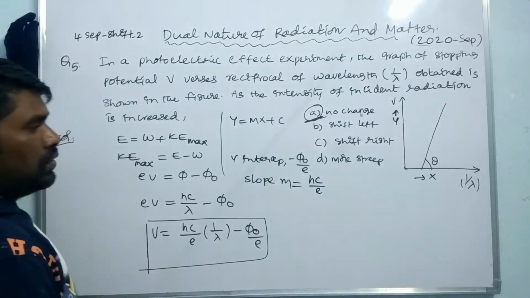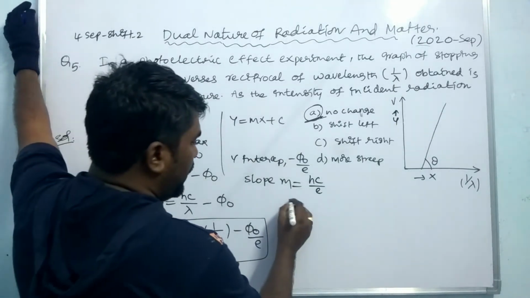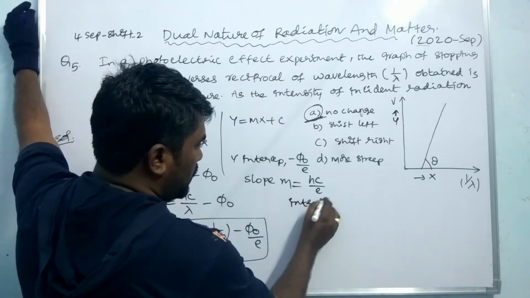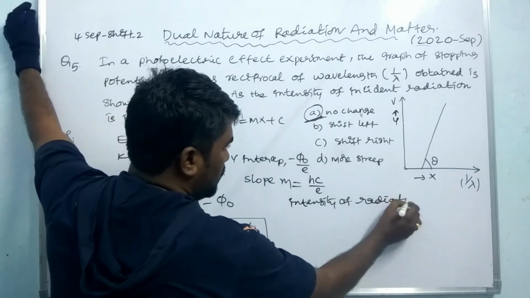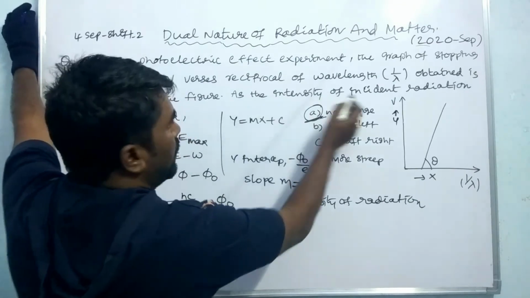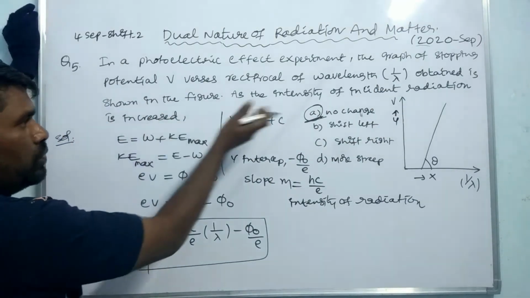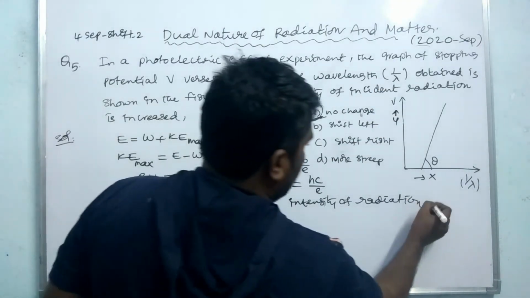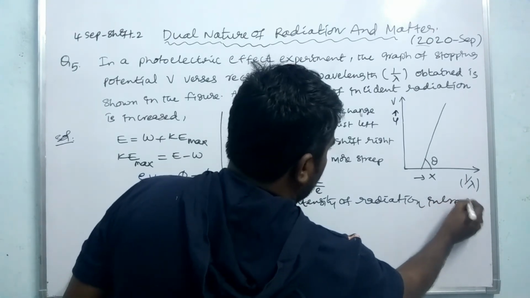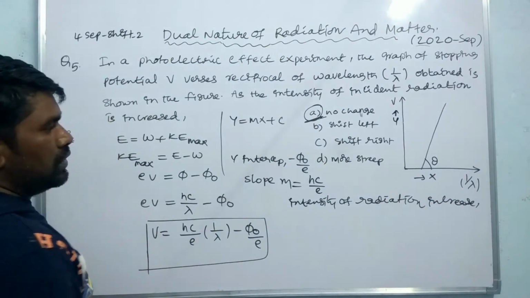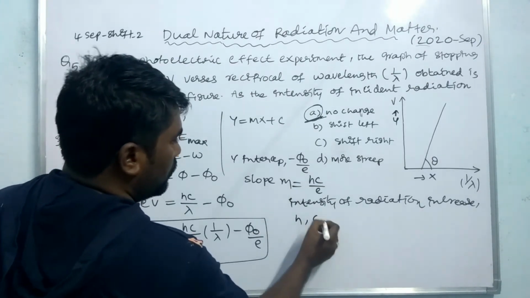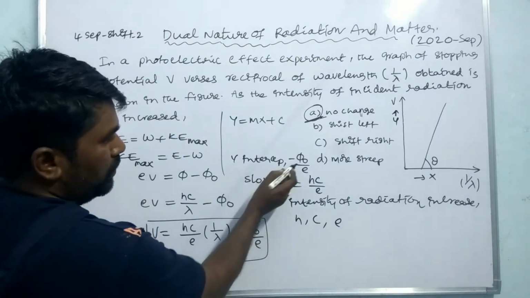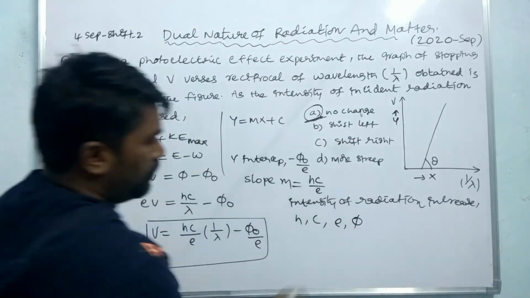Now let us see what happens if the intensity of radiation increases. There is no change in the values of h, c and e, as well as the work function value.